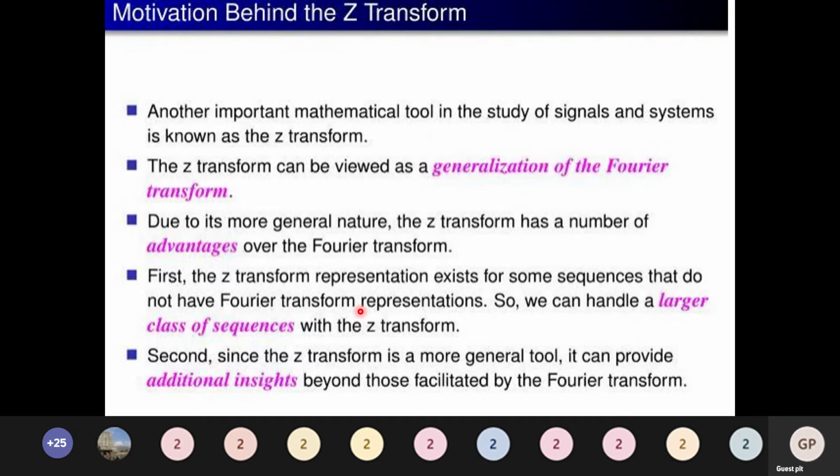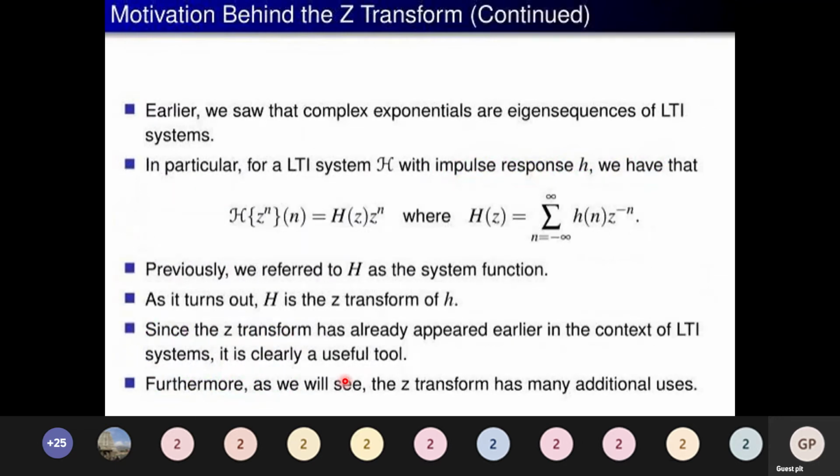Second, since the Z transform is a more general tool, it can provide additional insights beyond those facilitated by the Fourier transform. We saw earlier that complex exponentials are eigensequences of linear time invariant systems, and the same thing holds good here also. Whatever we discussed with respect to the Laplace transform and the Fourier transform also exists in the comparison between the Z transform and the Fourier transform.